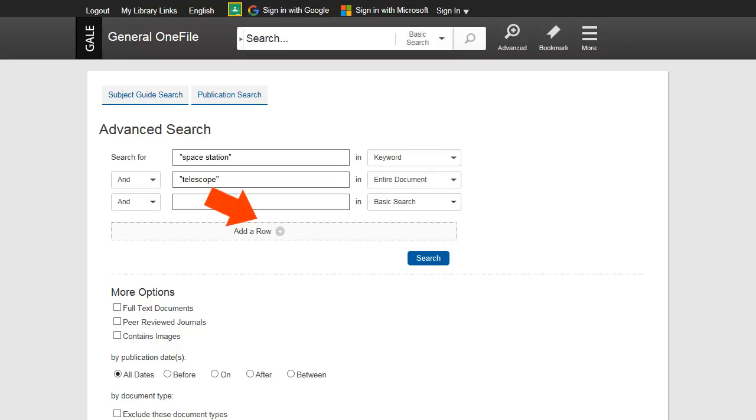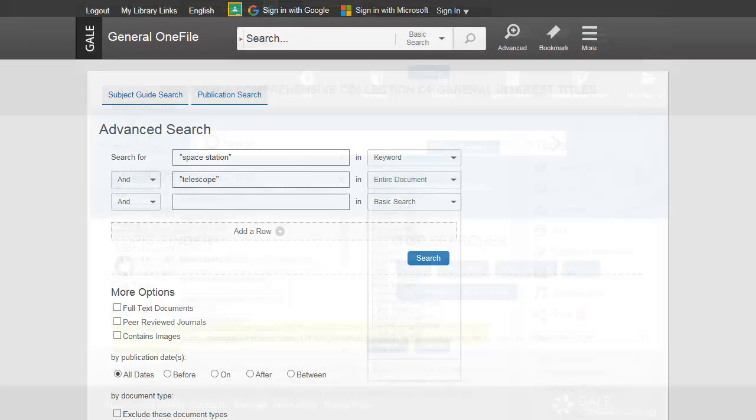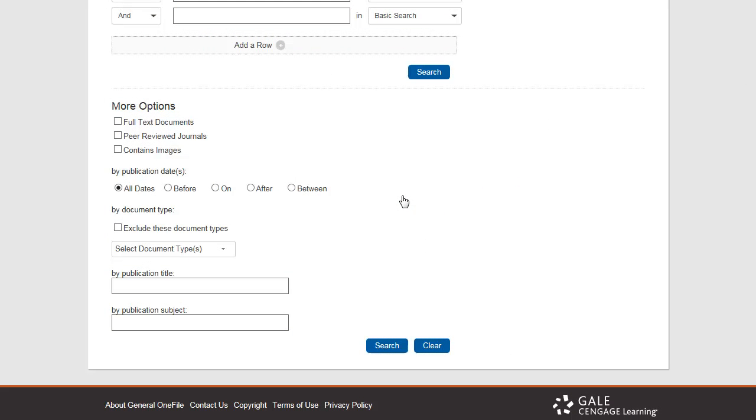You can add as many rows as you need by clicking the plus sign. Notice that you can limit your search to full-text documents, to peer-reviewed journals, or to documents that contain images. You can also search by publication date, by document type, by publication title, that is the periodical from which the document came, or by publication subject.